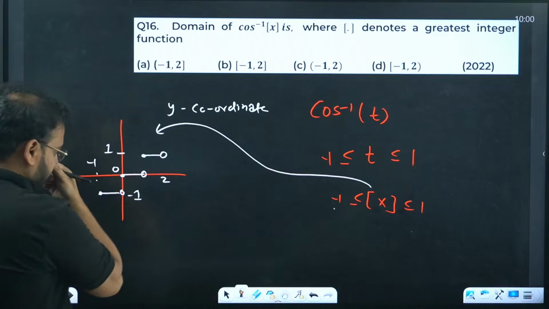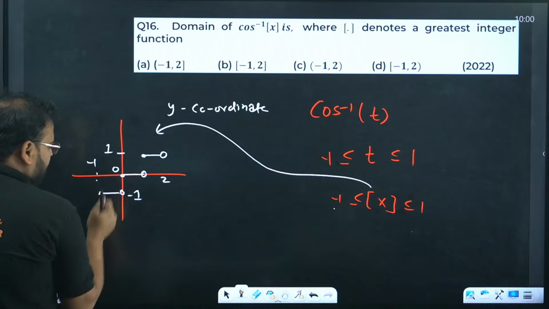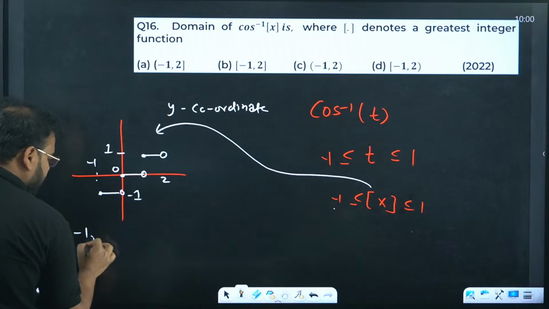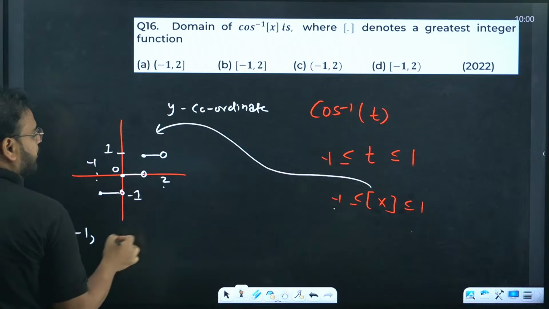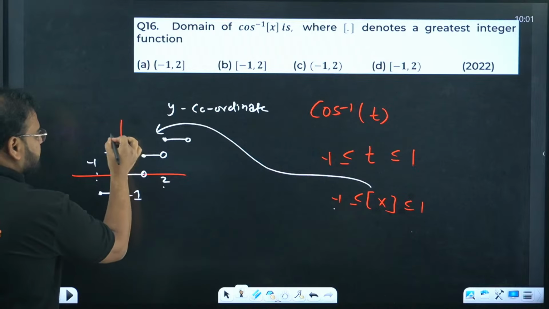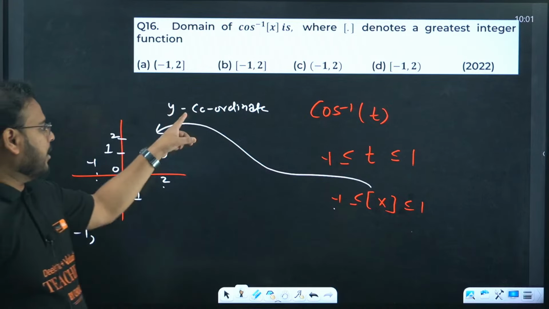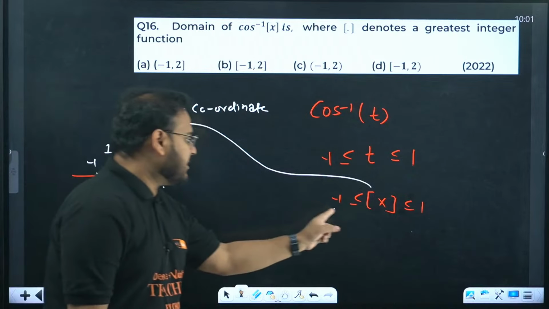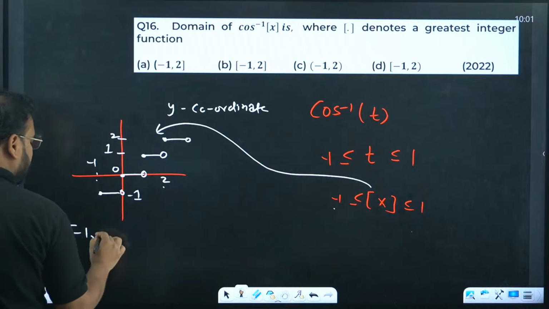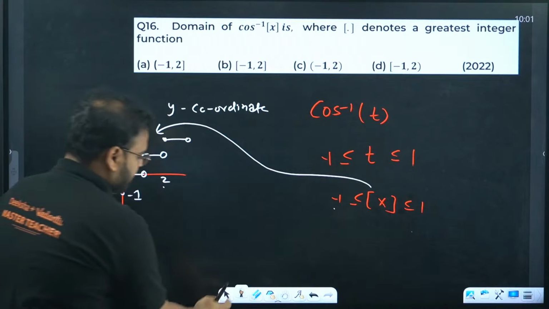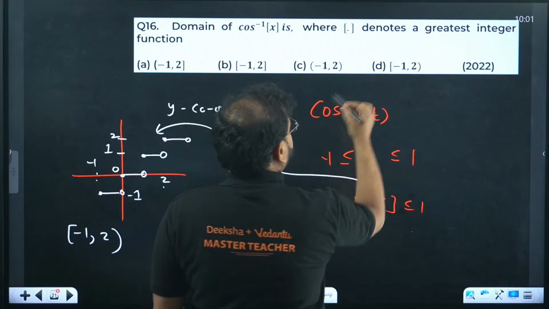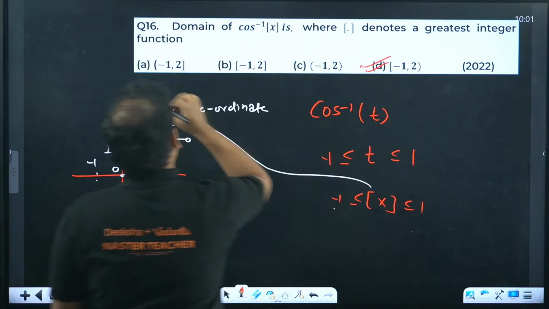Think about it. Minus 1 to 1. What is my domain? It starts from minus 1 and goes to 2 but open, because as you go to 2 closed, it becomes 2 actually. So if you look for the y coordinate, when x is from minus 1 to 1, you're getting the y coordinate as minus 1 closed and 2 open. And that's my answer, by the way. D is correct.